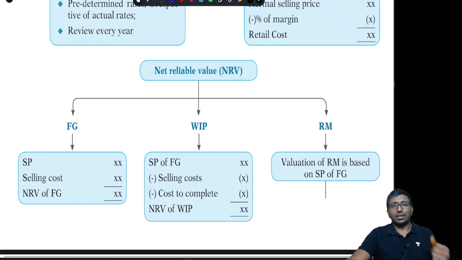Now FG NRV, what is it? FG NRV will be the normal selling price minus selling cost, whatever is there, that you reduce. That is the NRV of FG. For WIP, it is the selling price of FG minus selling cost minus cost to complete. That is going to be the NRV of WIP. Okay, done.